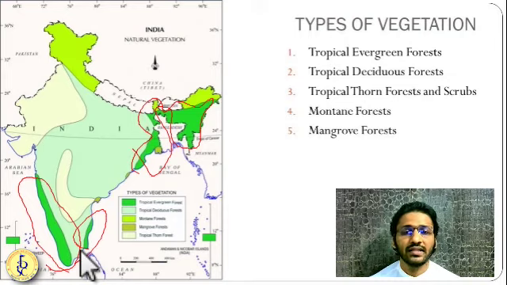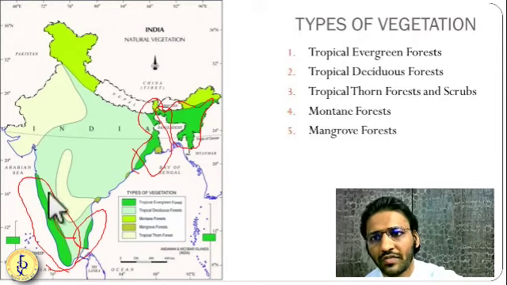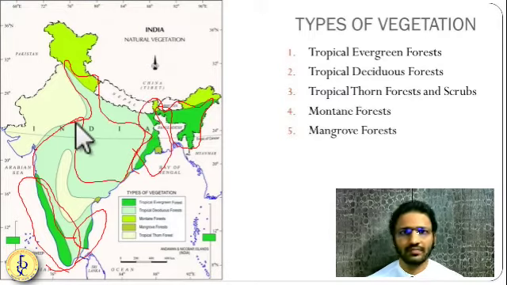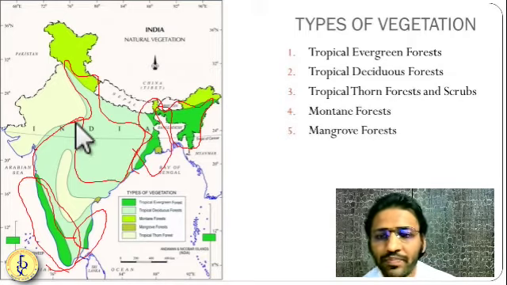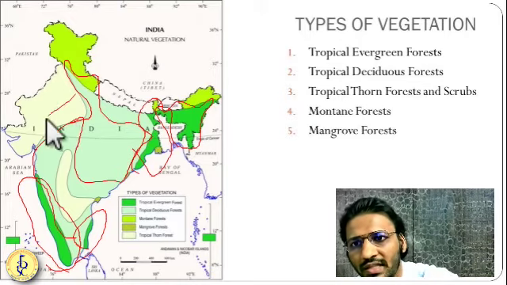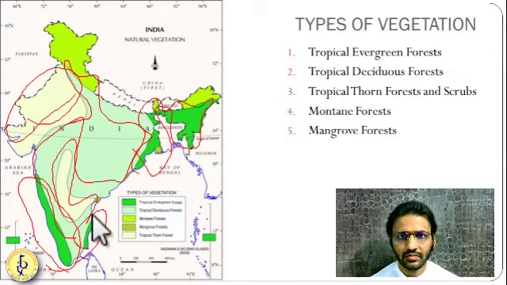Second one is the tropical deciduous forest. So two-thirds of India you can see is almost covered by the tropical deciduous forest. This faint green color you can see over here, this is a tropical deciduous forest. Then next is the tropical thorn forest or tropical shrub forest. This you can see in Rajasthan and some part of Karnataka and Maharashtra. Then you have montane forest.